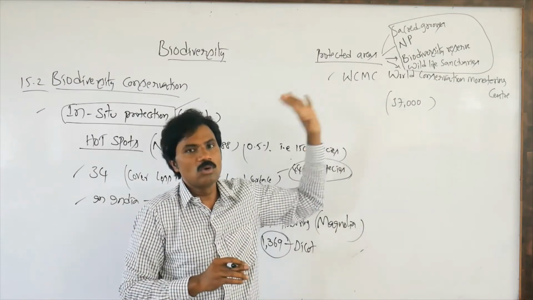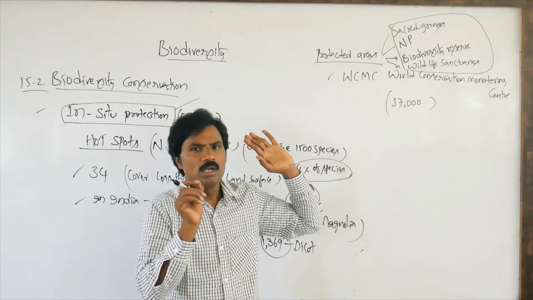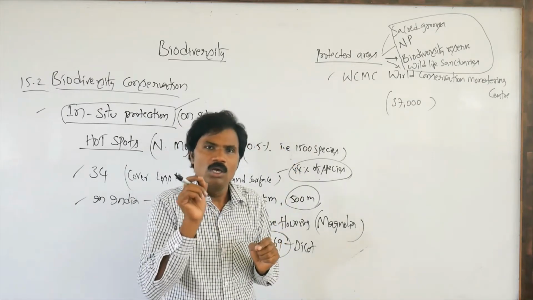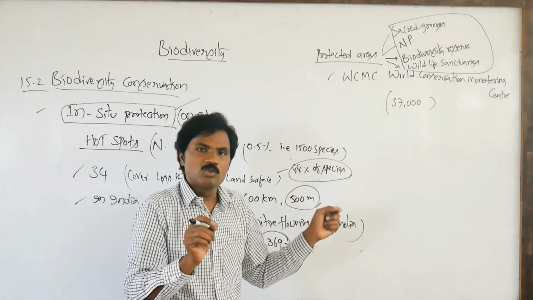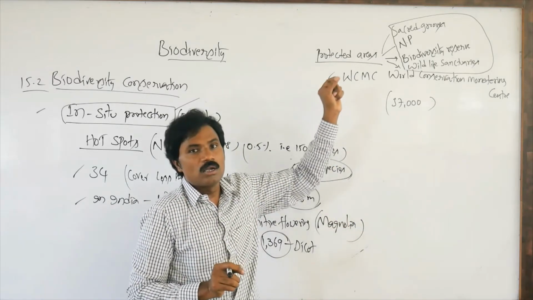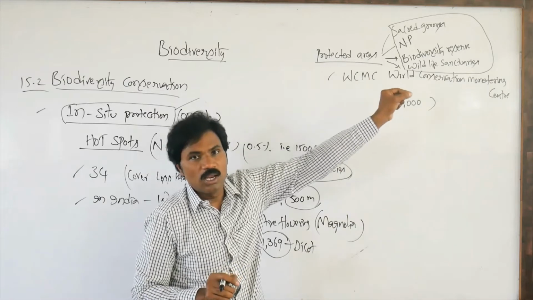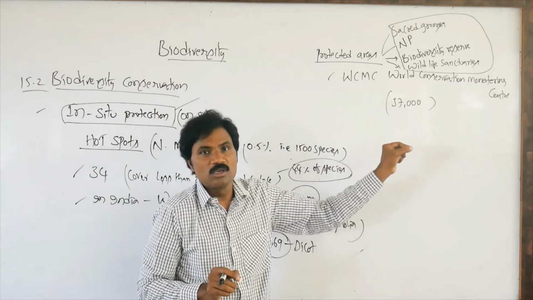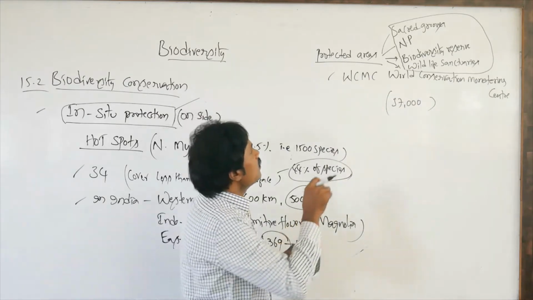Very simple: national parks protect both plants and animals, sanctuaries protect only animals, and grazing is permitted in sanctuaries.